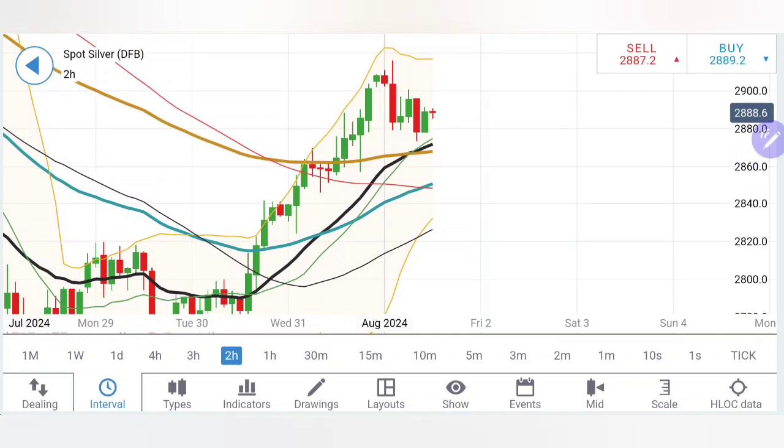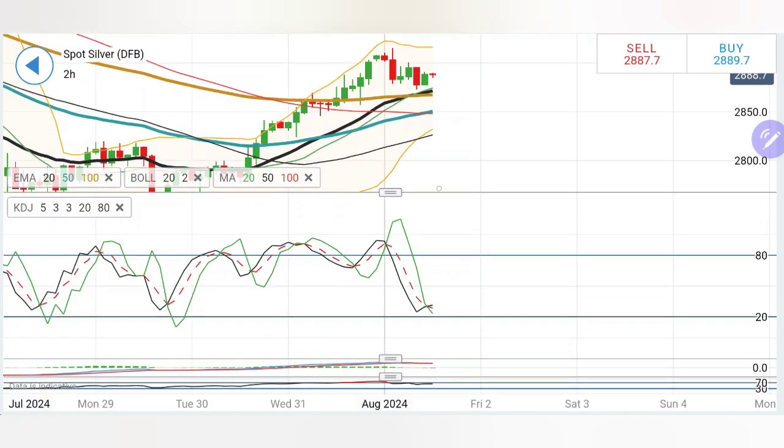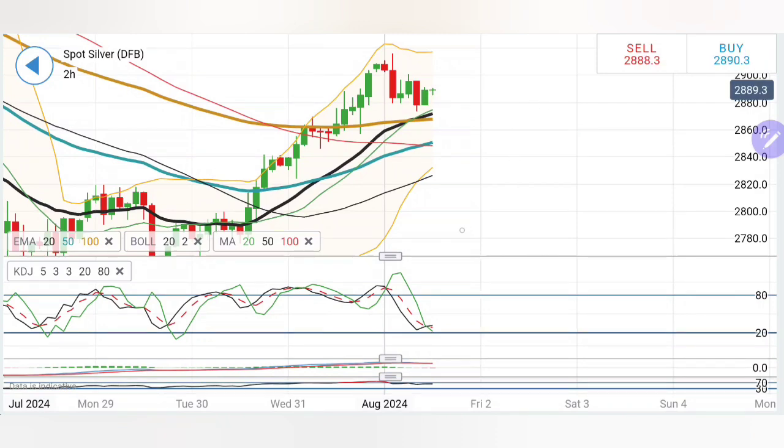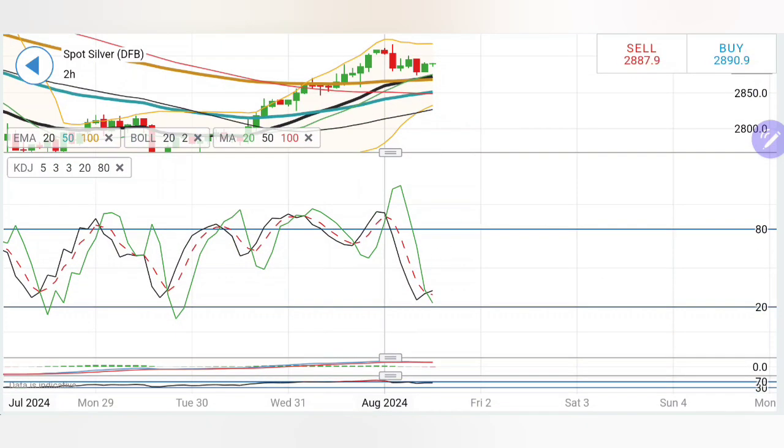So yes, please read the levels as 28s, not 24. 24 is for gold. I'm just messing it up a bit, but now $28 levels are going to remain extremely important support for silver. The stochastic has dropped.